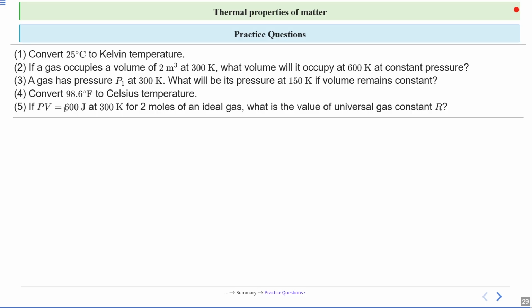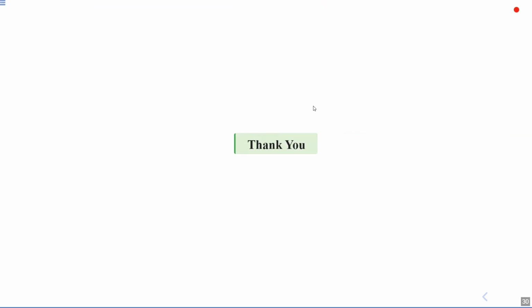Fifth, if PV equals 600 Joule at 300 Kelvin for 2 moles of an ideal gas, what is the value of the universal gas constant R? We know PV equals nRT, so just put in the values and you will get the answer. Thank you for your attention.